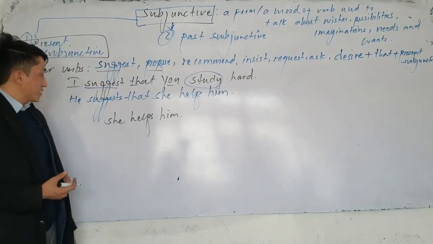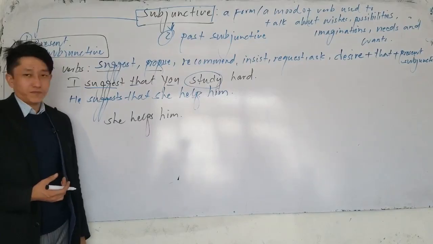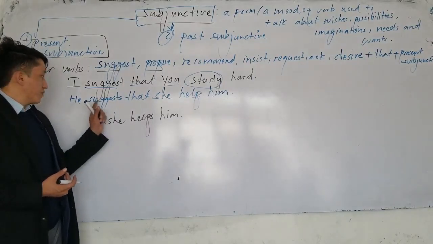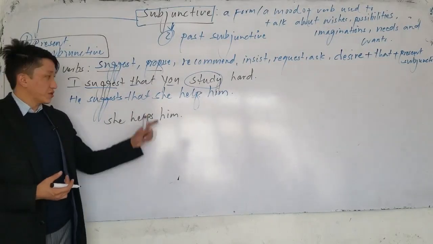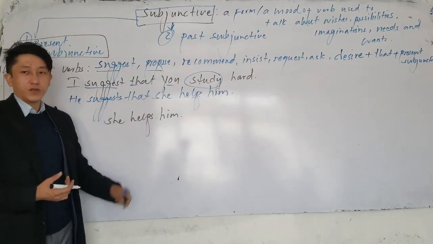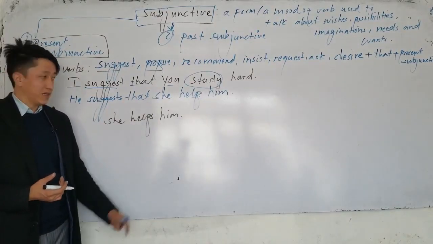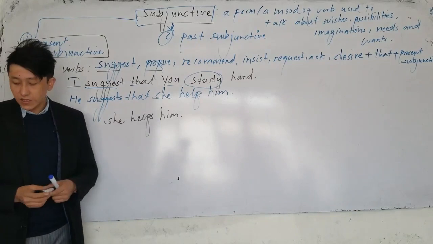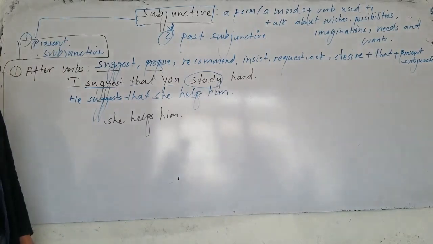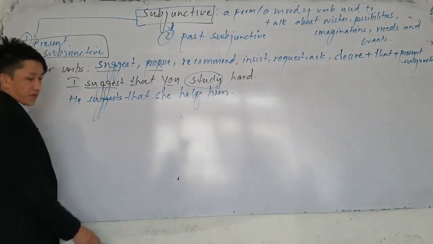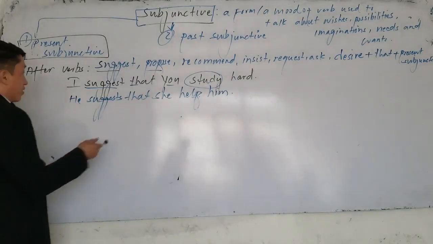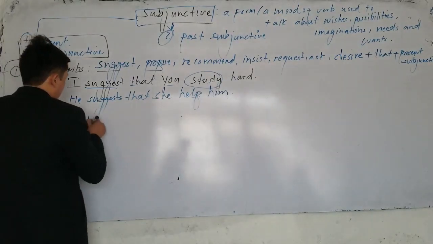But if I say he suggests that she help him, now it's what he proposes to her, so she may help him or may not. So it doesn't usually happen. So that's why we don't use simple present. That's the difference between simple present tense and present subjunctive. Or if I say we propose